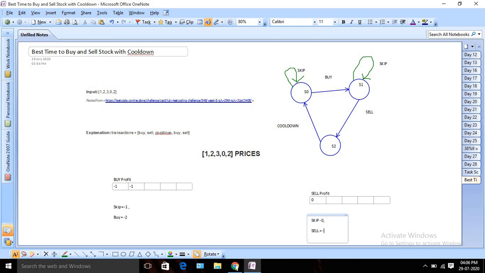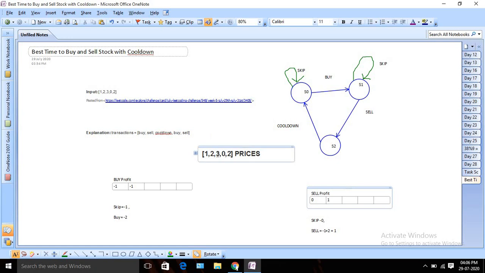So earlier my buy for the first day was minus 1, right? So minus 1, and today's price is 2, so that will be added with today's price. In this case I am getting 1. So what is the maximum between 0 and 1? If I sell it today, I gain the maximum profit for day 2. So obviously I am going to sell it today, and my profit will become 1.